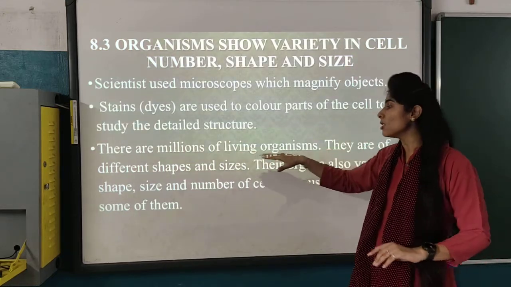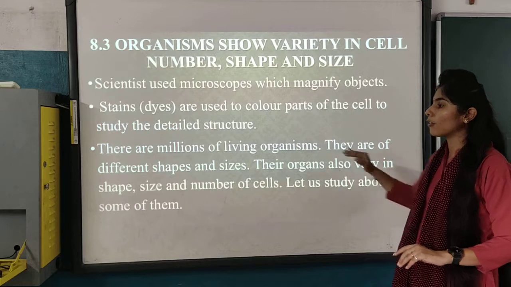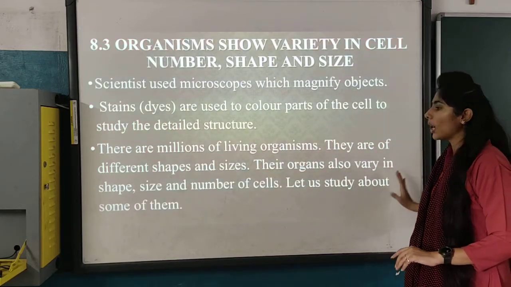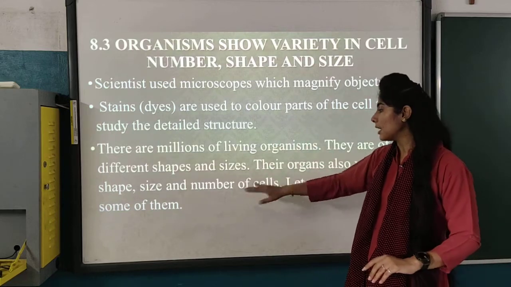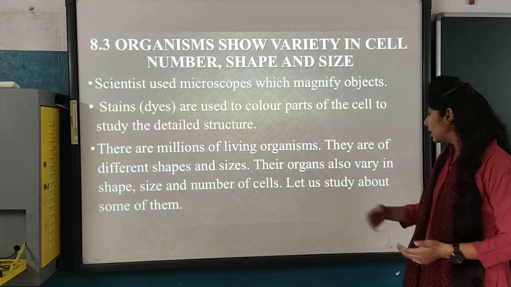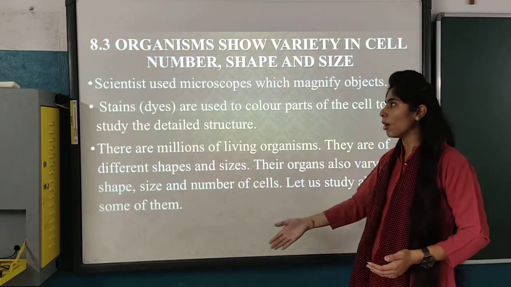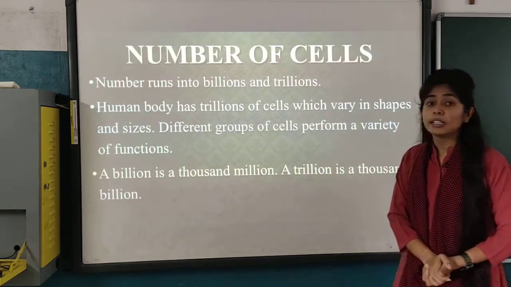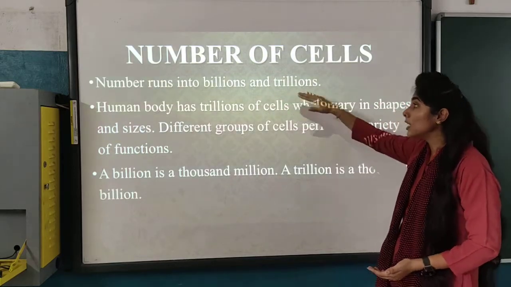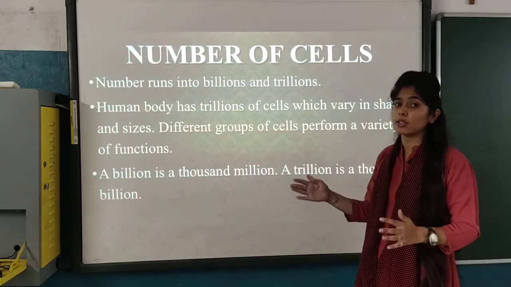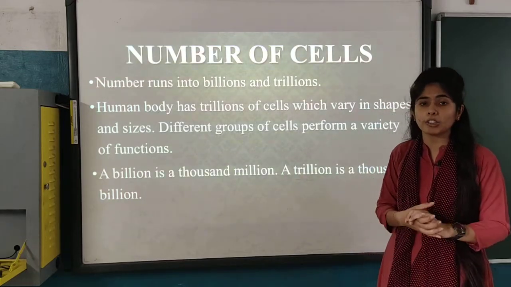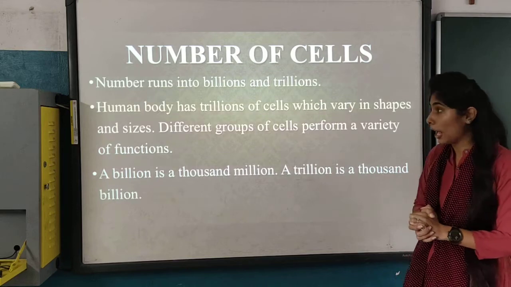There are millions of living organisms. They are of different shapes and sizes. Their organs also vary in shape, size and number of cells. Now only I told you about this thing. Let us study about some of them. Number of cells: the number runs into billions and trillions. It varies as per the part or the organ which we are having.